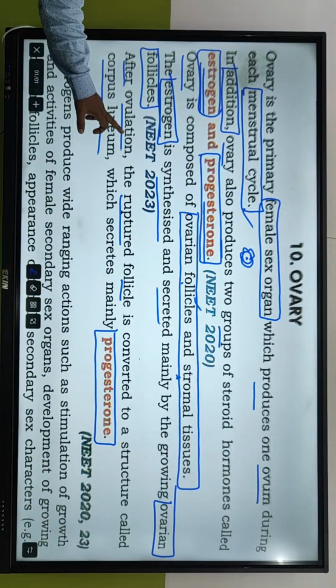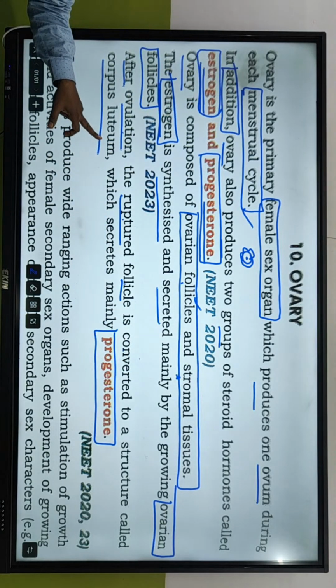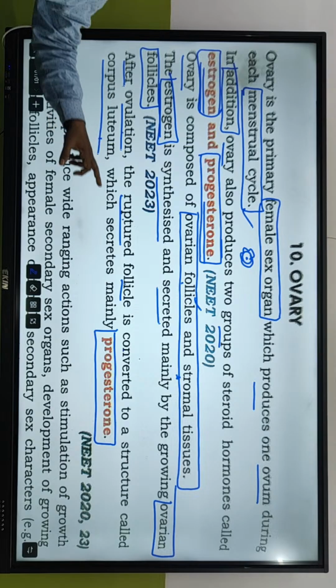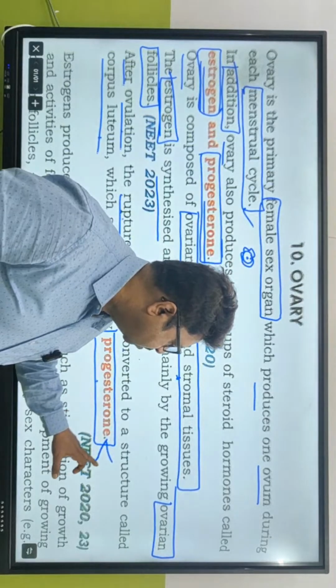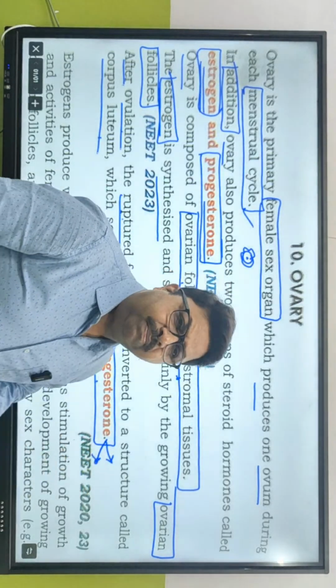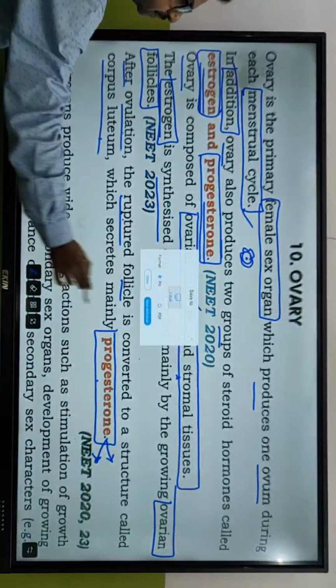So after ovulation, the ruptured follicle is converted to a structure called corpus luteum. It's a yellow color. Just now we talked about that. And it secretes a hormone called progesterone. What are the two other hormones? Adrian, tell me what are the two other hormones we secrete from the corpus luteum? Estrogen. Very good. Inhibin and estrogen.